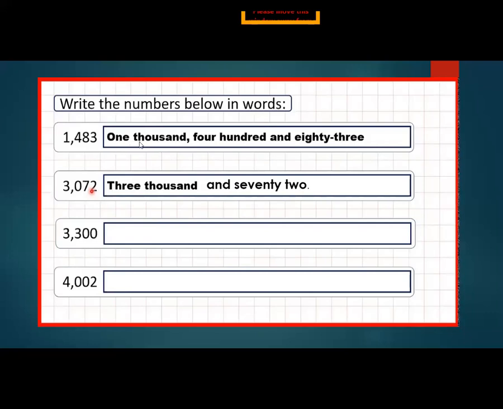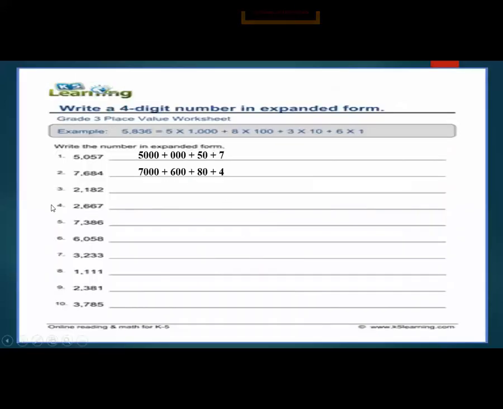1,483. So you write in words. 3,072. So you write 3,072 because at the place of 100, what is given here? 0. Like 3,300, 4,002. In this way, you will solve part C. Only 5 questions in your fair copy, page number 9.